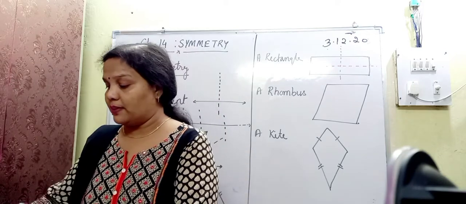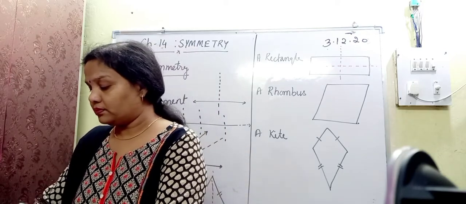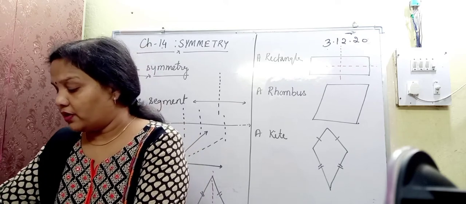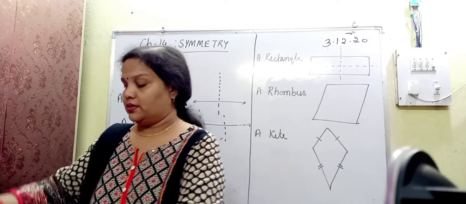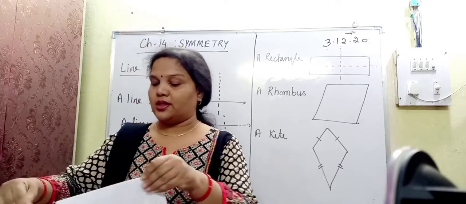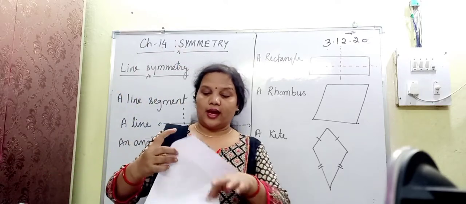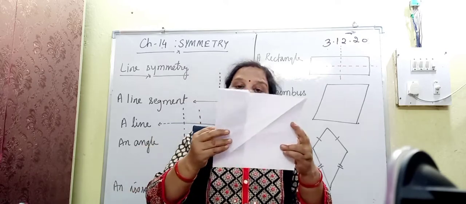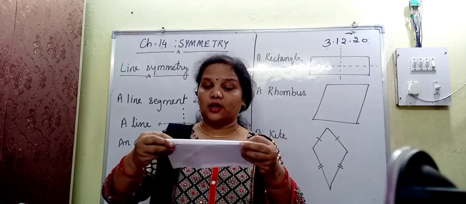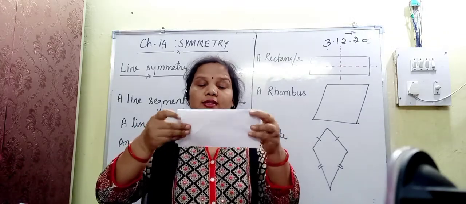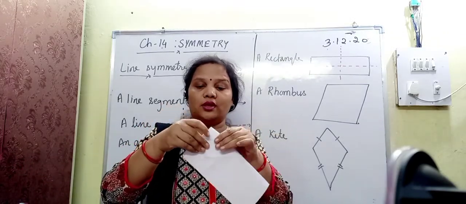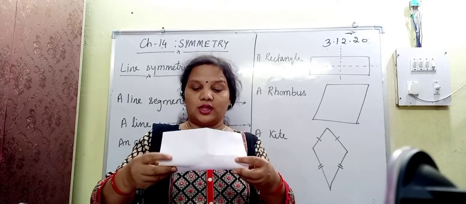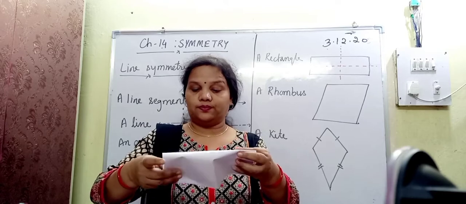If I take the same paper and convert it into a square, then what will happen? You can see that if I fold it like this, it is now converting into a square, right? Now if I am folding it like this, then there is one line of symmetry which completely overlaps each other. Then this one is the second line of symmetry.